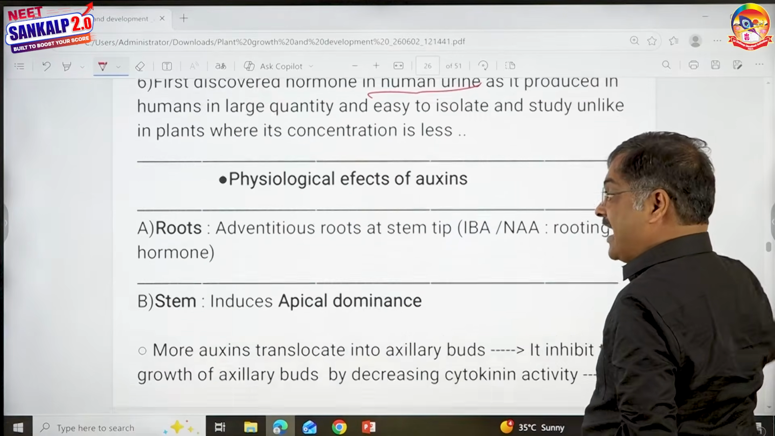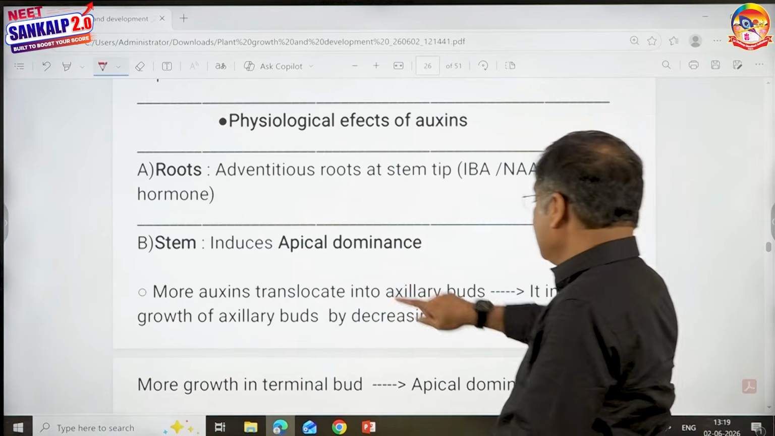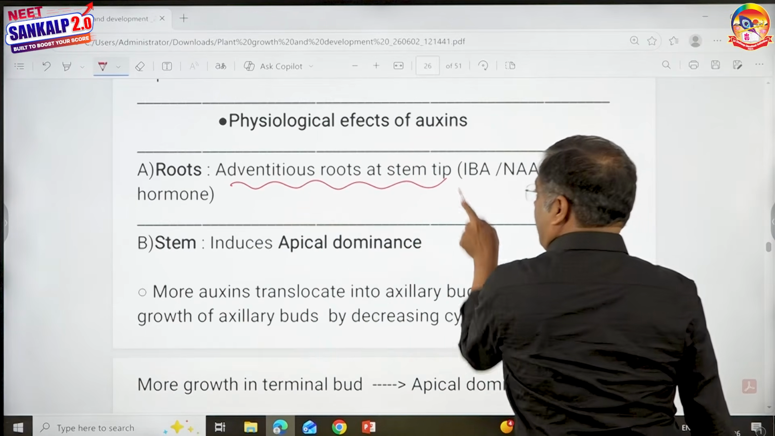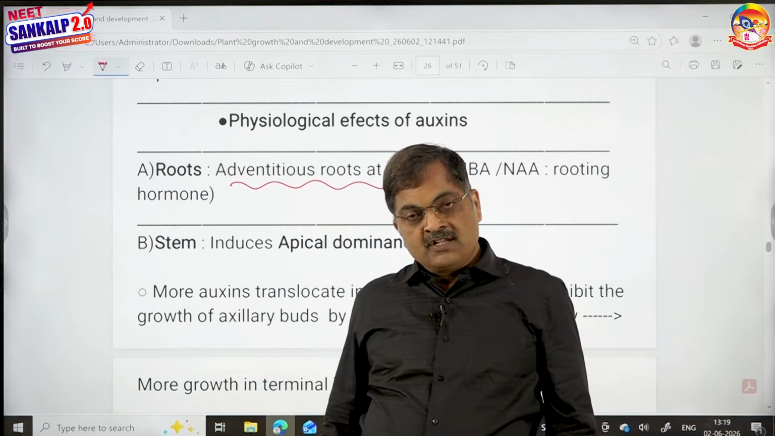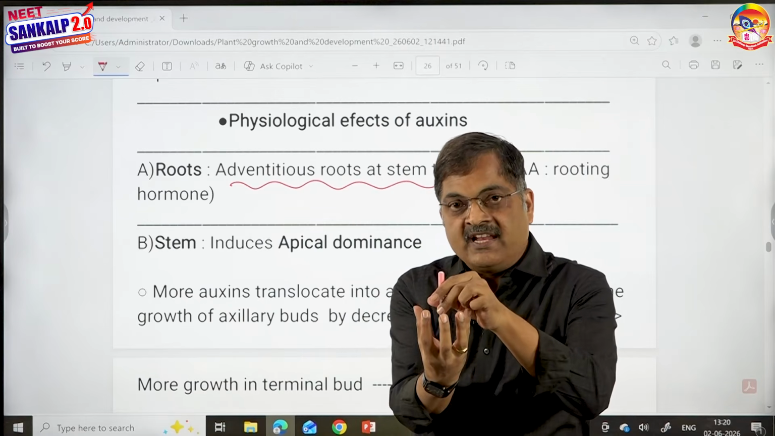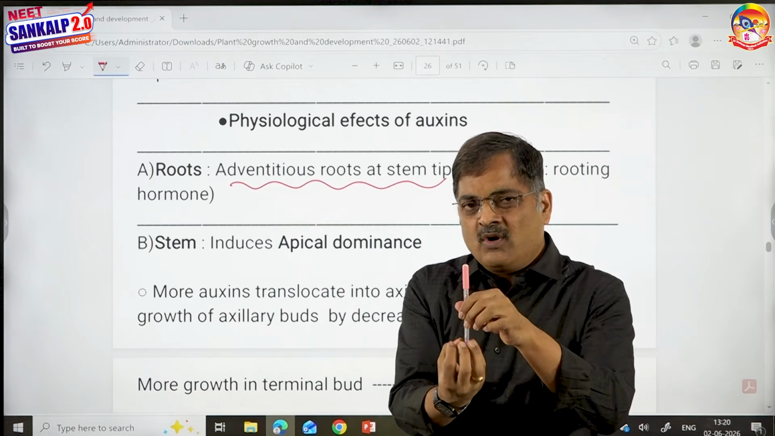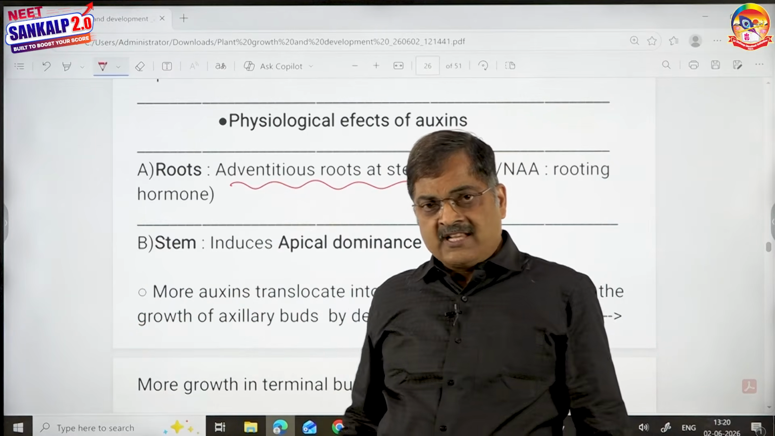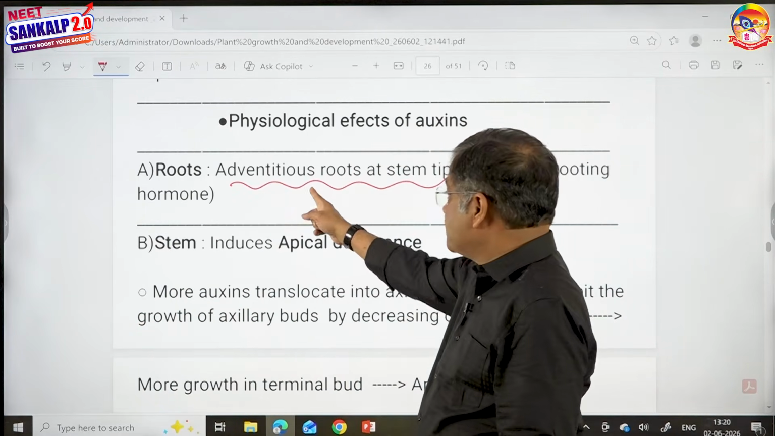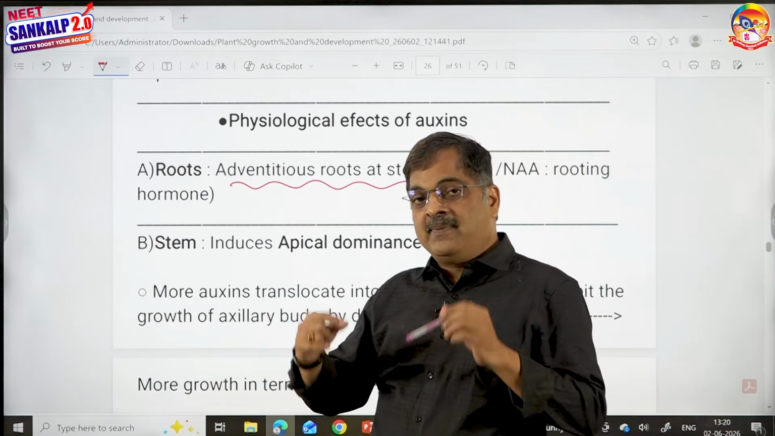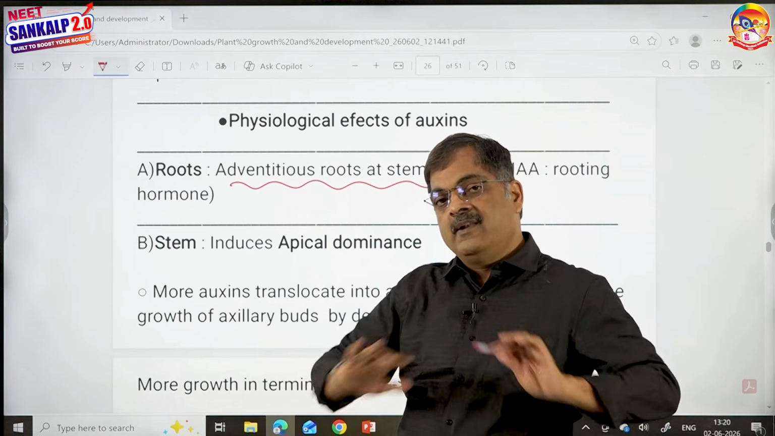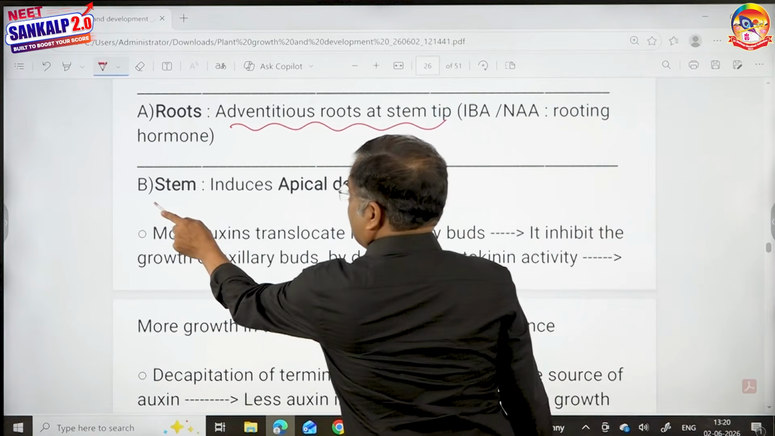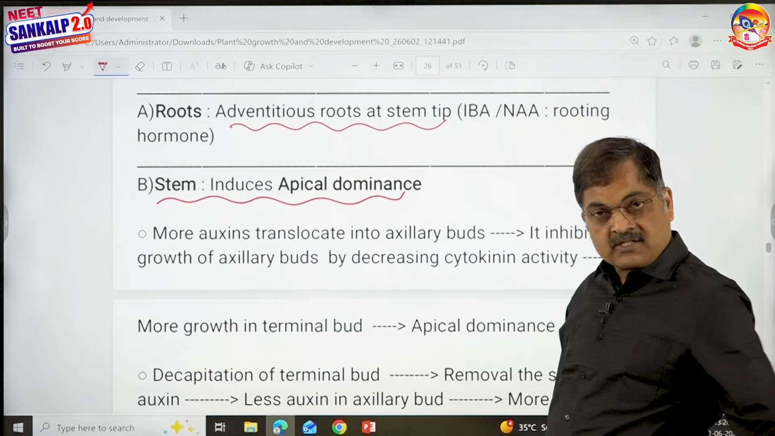So physiological effects. I told you we'll be going in a systematic order. First, we'll start with root. It helps in adventitious root formation at stem tips. So if I take a stem tip and dip it in naphthalene acetic acid, roots develop. What is the advantage? I can directly sow them and cultivate them faster. Especially in horticulture and agriculture, this property that auxins can help in the development of adventitious roots will be extremely handy. Then, auxins are going to induce apical dominance.